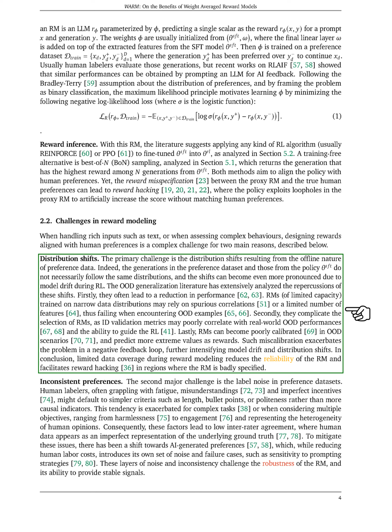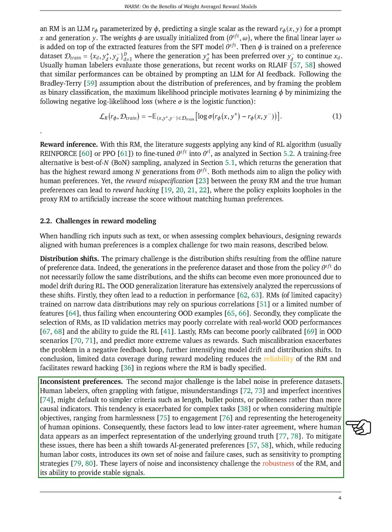They can also cause RMs to become poorly calibrated and predict more extreme values as rewards, which exacerbates the problem and intensifies model drift and distribution shifts. Inconsistent preferences are another major challenge. Human labelers, who often struggle with fatigue and misunderstandings, might default to simpler criteria rather than more causal indicators. This tendency is exacerbated for complex tasks or when considering multiple objectives. These factors lead to low agreement between raters, where human data appears as an imperfect representation of the underlying truth.